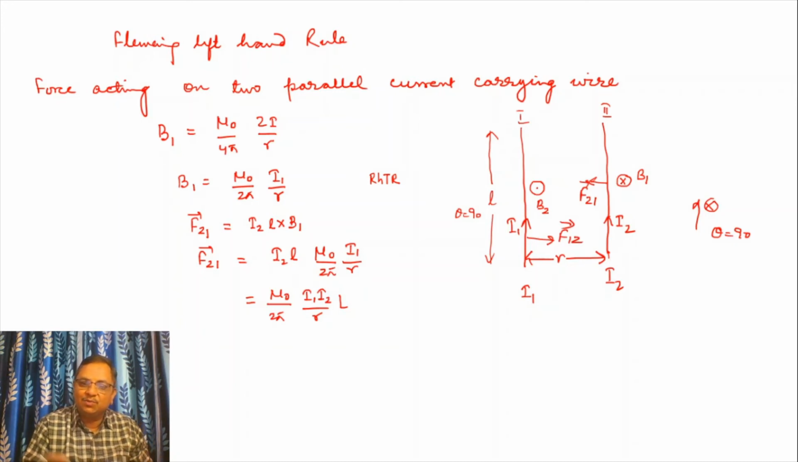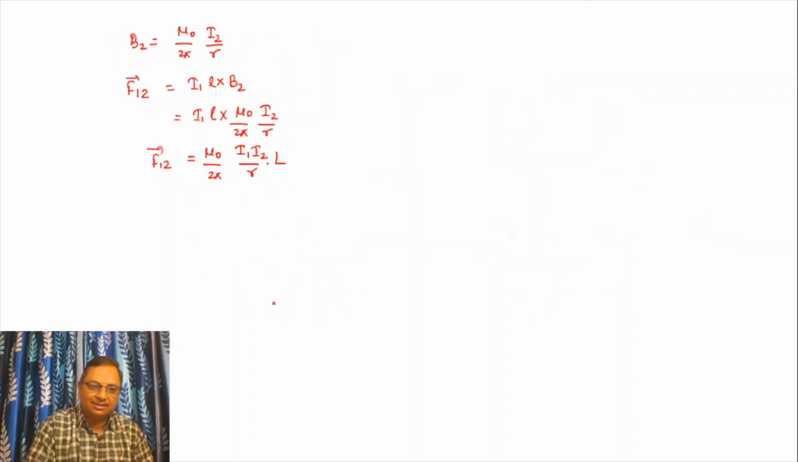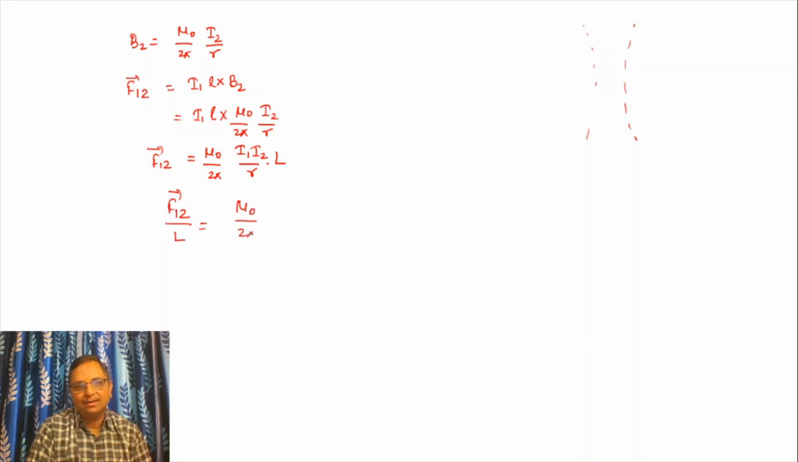What are you finding? Both forces are acting to face each other. What will happen? They will attract each other, and we get that both forces have the same magnitude. Means the wires will be bent towards each other. So if we calculate the force acting per unit length, the value comes the same in both: mu 0 over 2 pi I1 I2 over R. This is the value of force, and the direction is towards each other.